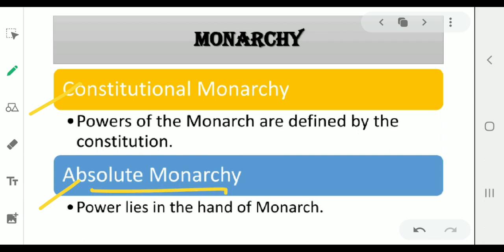Then the next one is your absolute monarchy. In this form of monarchy, all the power lies in the hands of the monarch, either the king or the queen. They have total control over the state, and they have the hereditary system of government.